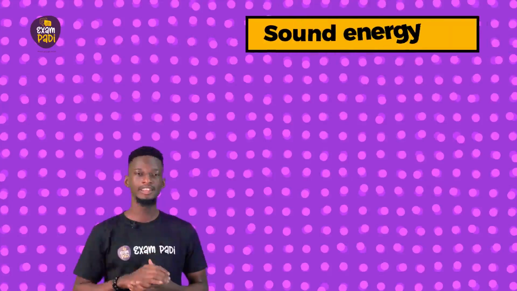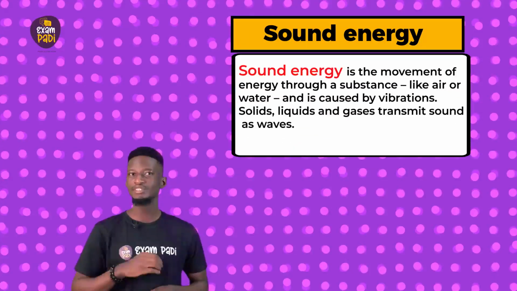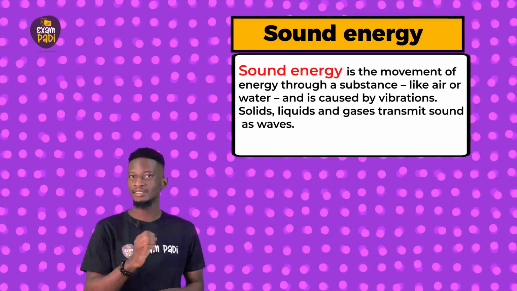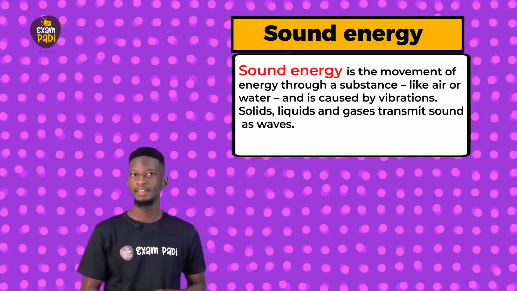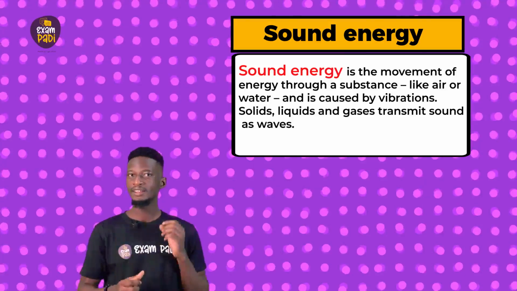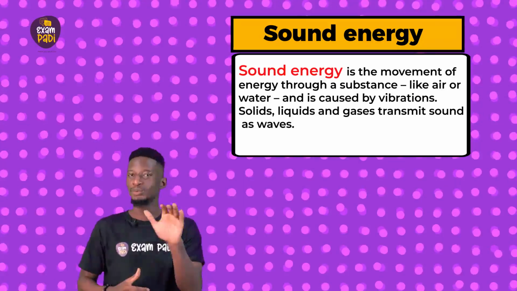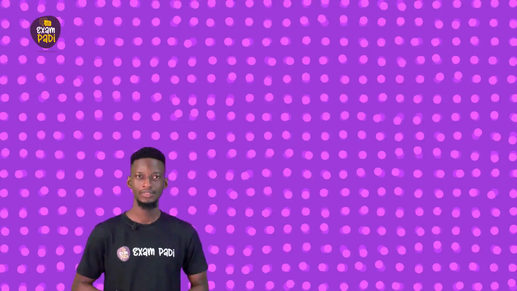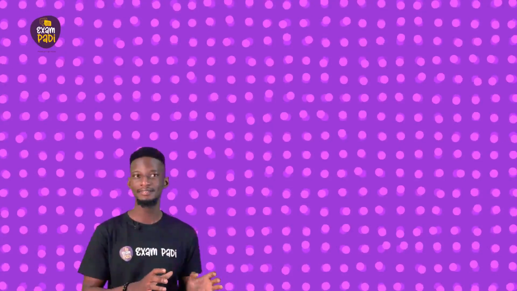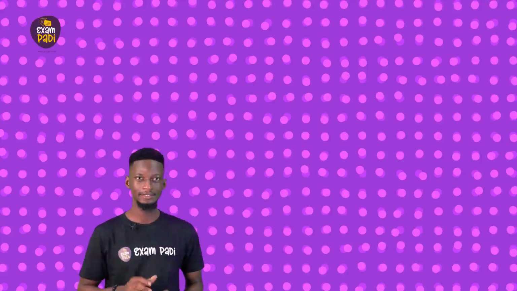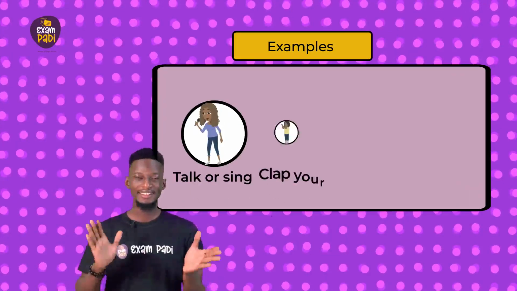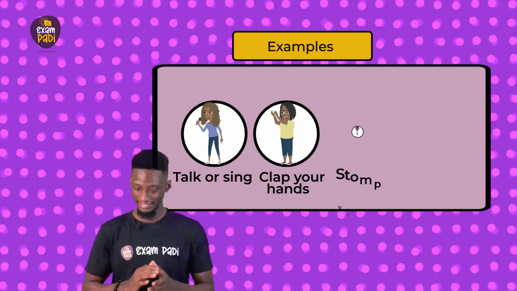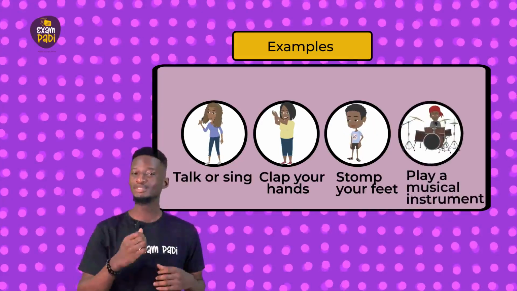Sound energy. Sound energy is the movement of energy through a substance like air or water, and it's caused by vibrations. Solids, liquids, and gases transmit sounds as waves. What are some examples of sound energy? You can produce sound right now. And here are some examples: talk or sing, clap your hands, stamp your feet, play a musical instrument, and so on.